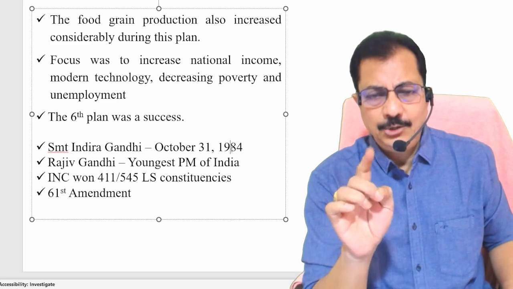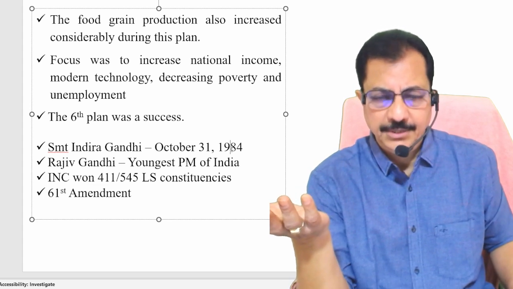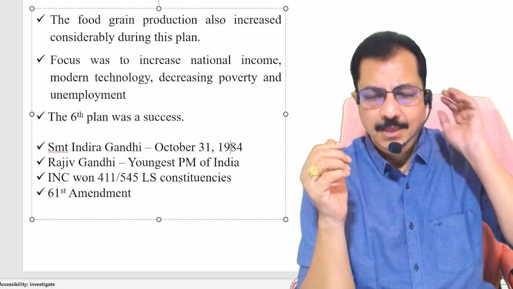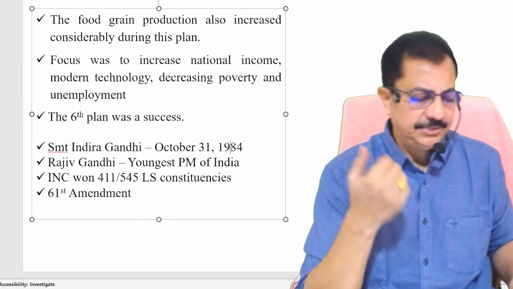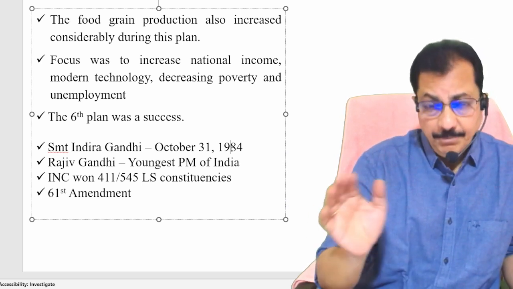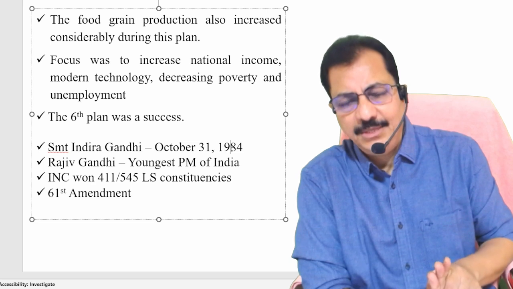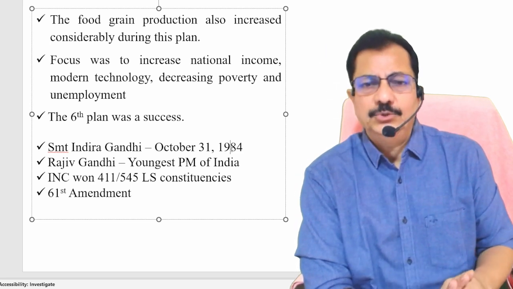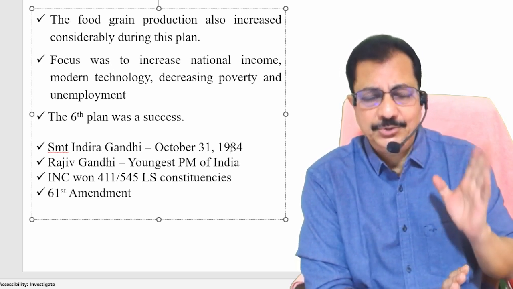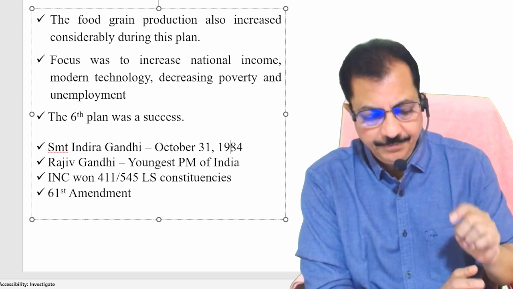In the year 1982, Asian Games were held in India, and the responsibility was handed over to Sri Rajiv Gandhi, which was conducted very successfully by Rajiv Gandhi. And immediately after the assassination of Srimati Indira Gandhi, he was the right choice at that particular time, and he became the Prime Minister of India the very next day after the assassination of Srimati Indira Gandhi. Is that okay? At the time his age was just 40. That is the reason why he was the youngest Prime Minister that India ever had, and he became the Prime Minister at the age of 40. Is that okay?